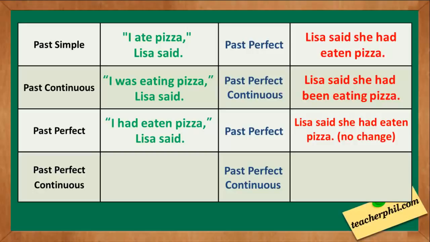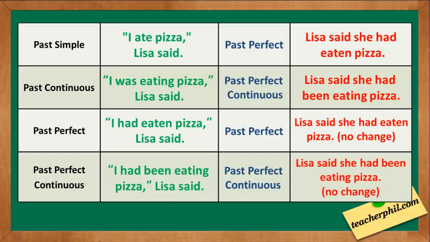The last one, I had been eating pizza. The indirect speech is still the same. Lisa said she had been eating pizza.